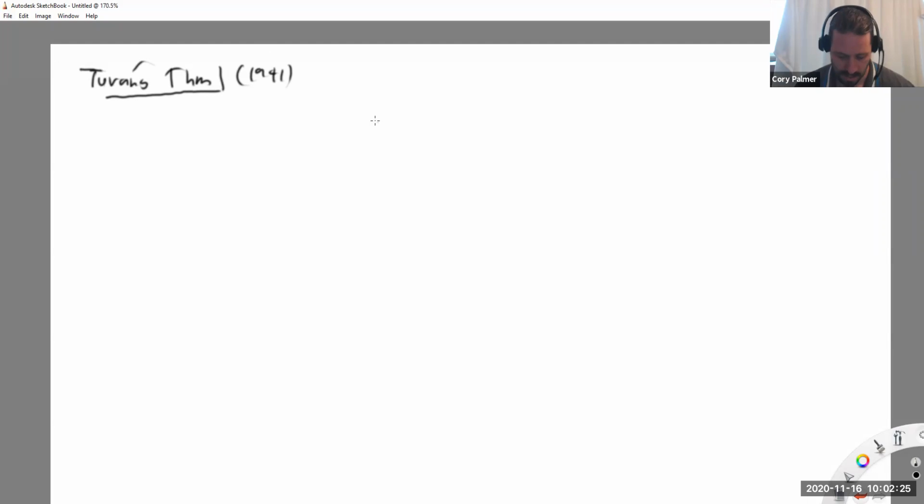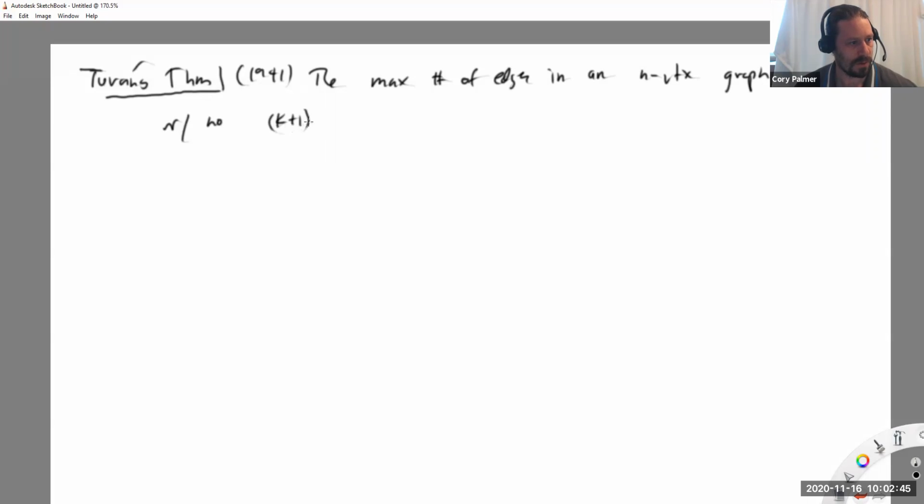Okay. So the maximum number of edges in an n vertex graph with no k plus 1 clique.